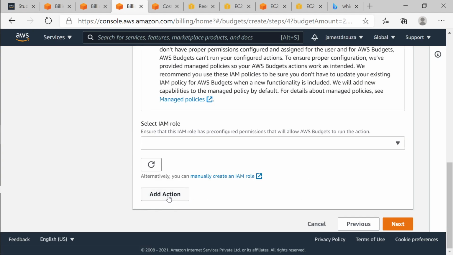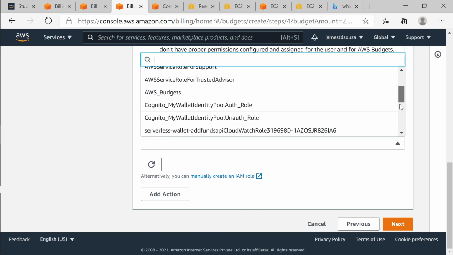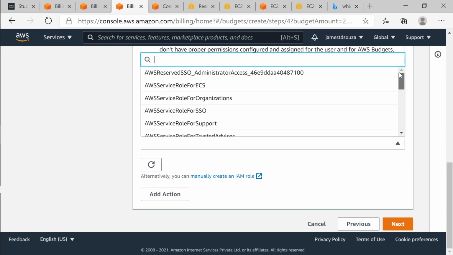So action, as I told you, I can choose to stop the machine in case my budget is reaching $2. So I have to have an IAM role defined, which will have access to stop, because this stopping is done by AWS, right? AWS should have the power to stop your machine on your behalf. So you need to give permissions for that, and that is why we have to have a role which will do that. So which role should it be? We'll choose AWS service role for support.